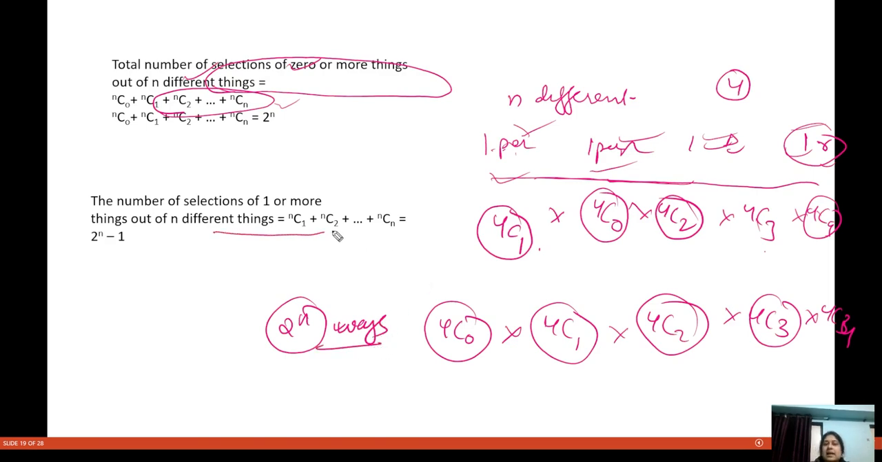And the number of selections of one or more things out of n different things. See, now when we are selecting zero things, then we can do this in one way.